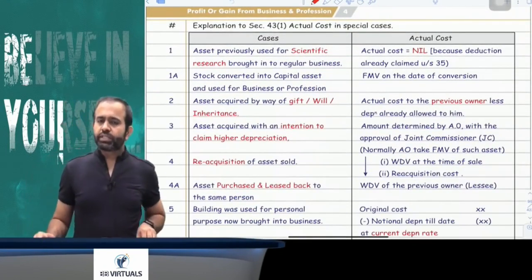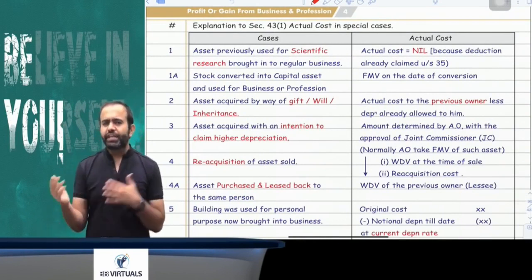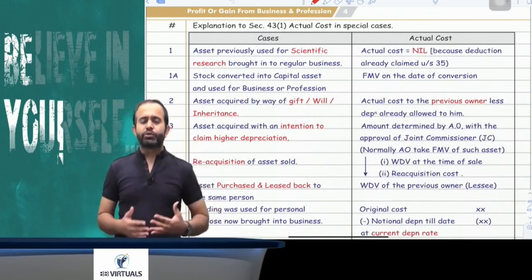Now in section 43(1), there are lots of explanations, there are various explanations in different scenarios on what the actual cost will be.